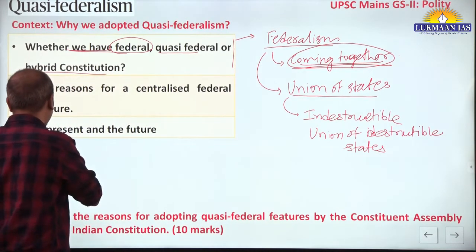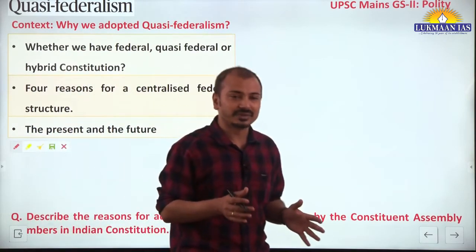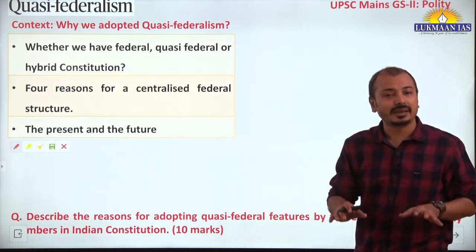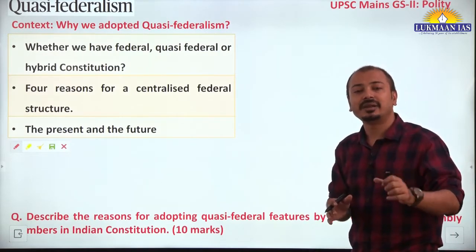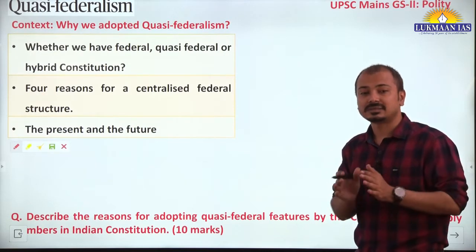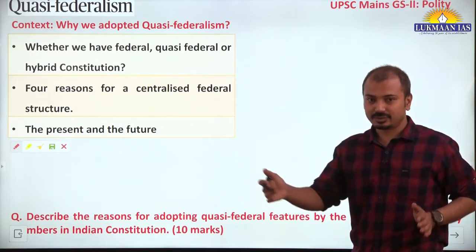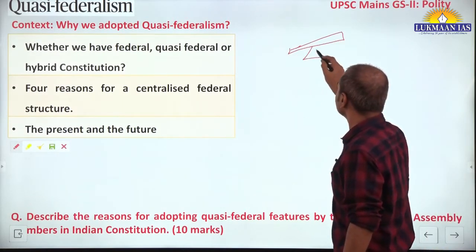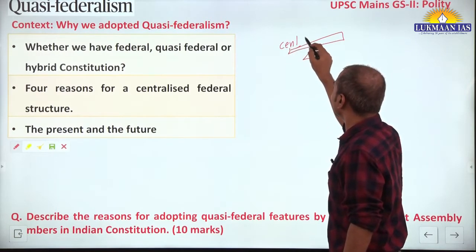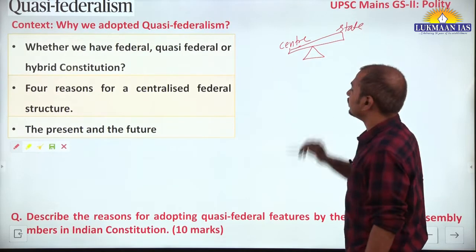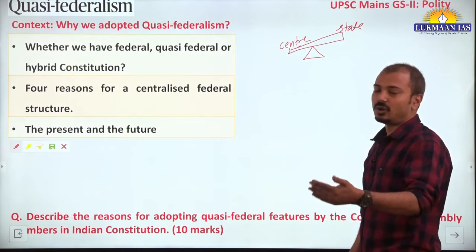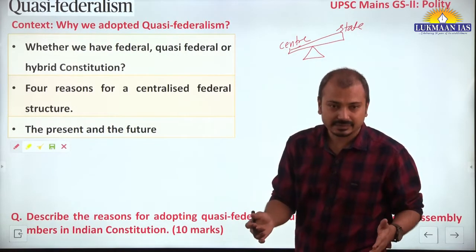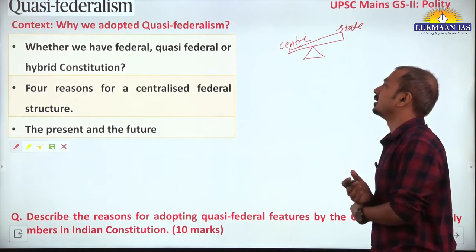But do we have a similar division of power between the center and states? No. Rather, the division of power is such that the center enjoys more powers vis-a-vis the states. So if we draw it like this, we are saying this is quasi federal, or federal with a unitary bias. This is what we call the Indian Constitution.